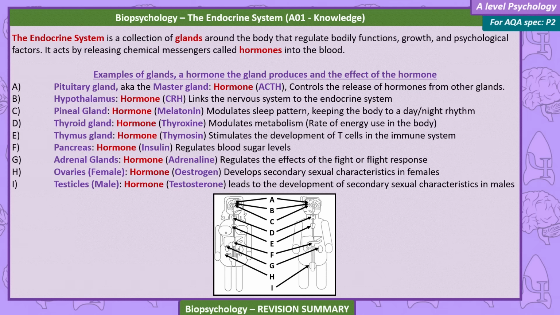H. Ovaries, hormone estrogen, develops secondary sexual characteristics in females. I. Testicles, hormone testosterone, leads to the development of secondary sexual characteristics in males.